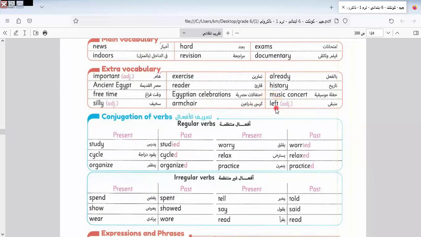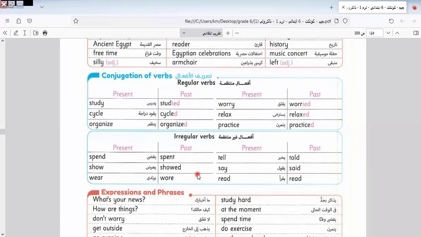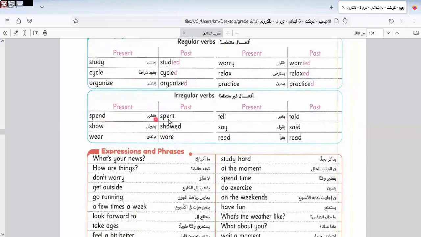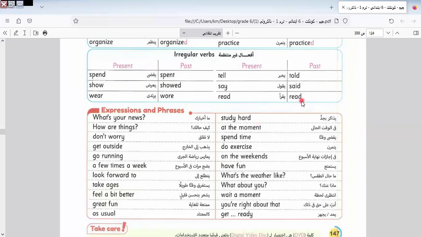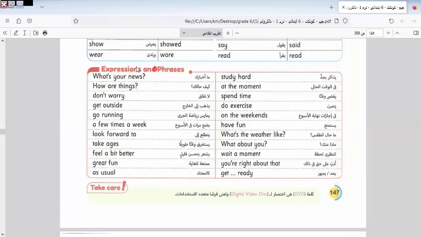History, music, concert, left. Here we have regular verbs and irregular verbs. As we know, regular verbs must have ed added to the verb, and with irregular verbs, the verb is changed completely. Like here, study, studied, worry, worried, cycle, cycled, relax, relaxed, organize, organized, practice, practiced. Here we have the verb changes completely, like spend, spent, show, showed, wear, wore, tell, told, say, said, read, read. Okay, here the past of read, it is written like read. Here is an example, expressions and phrases.